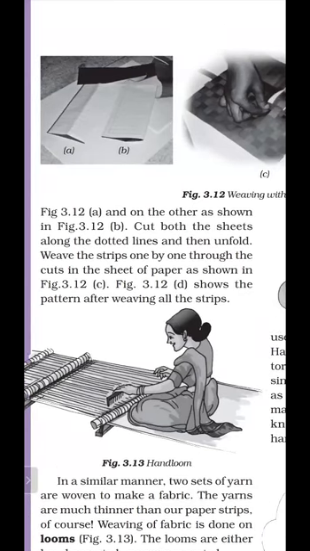This is shown in figure 3.12. Cut both the sheets along the dotted line and then unfold. Weave the strip one by one through the cuts in the sheet of paper as shown in the figure.